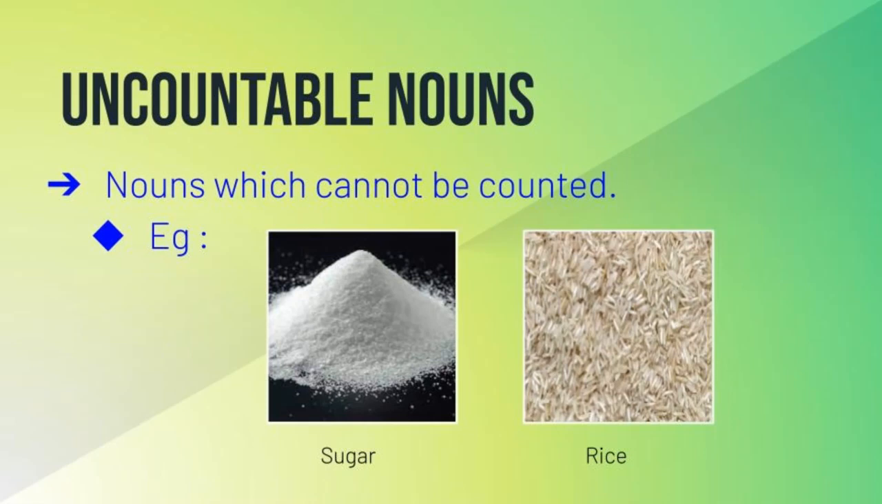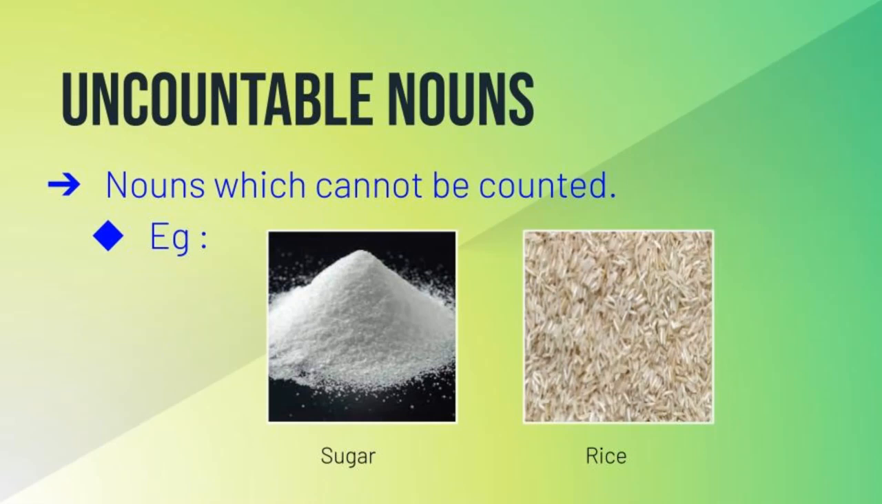Okay, students, let us see some examples here. Look at the first example. What is the first example? It is sugar. Can you count the sugar? No, it is impossible to count the sugar. So, sugar is an uncountable noun. Already we have explained that nouns which cannot be counted are known as uncountable nouns. So here sugar is an uncountable noun because we cannot count the sugar.